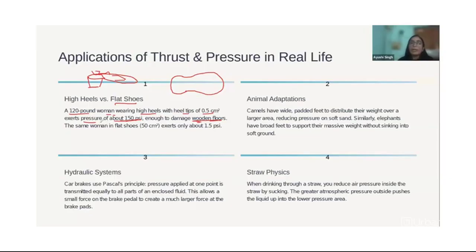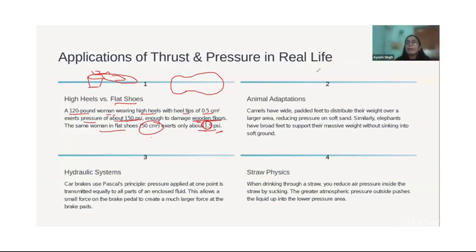Okay, so now you get it. The same woman, if she is wearing 50 centimeter square flat shoes, will exert only 1.5 Pascal pressure. Okay, so you can see the difference. It creates a huge difference.